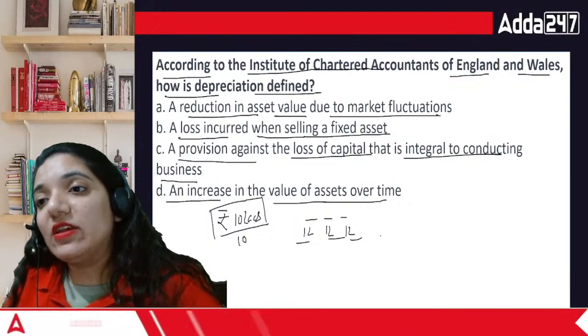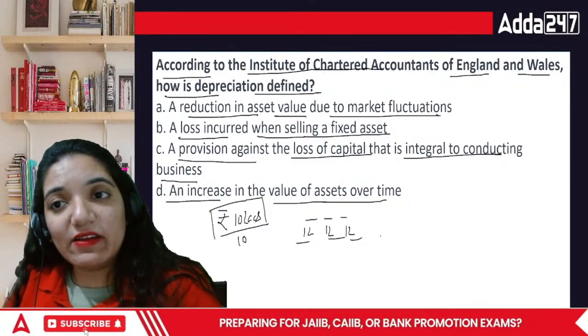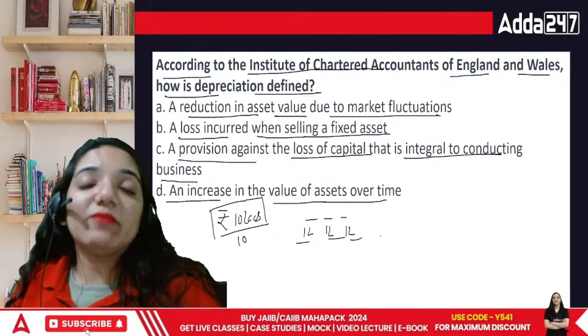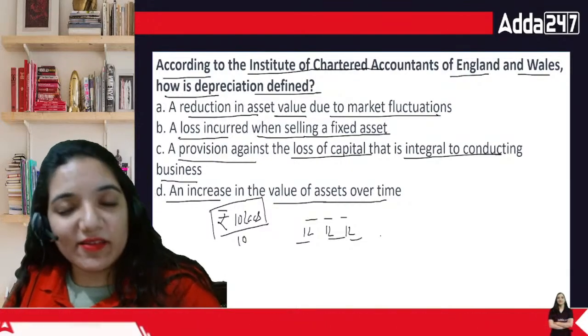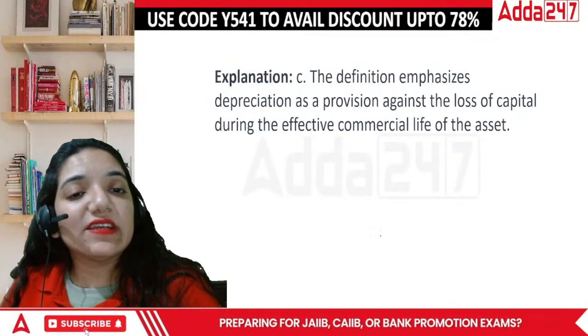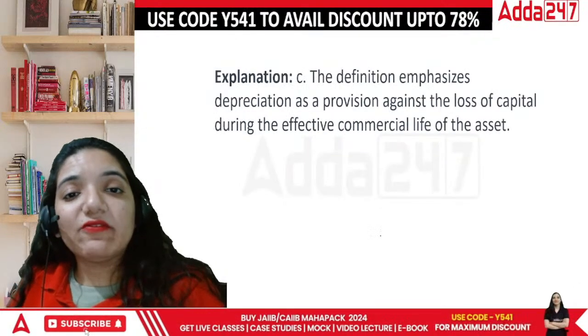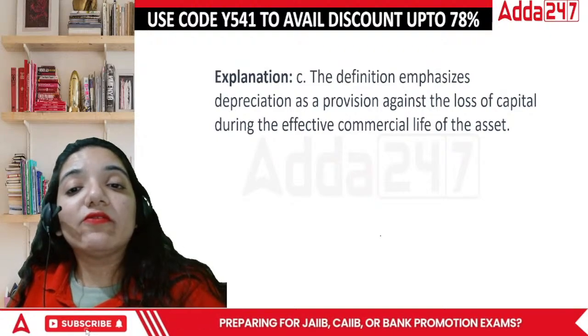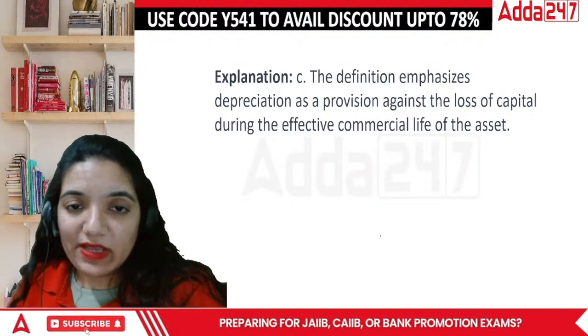Okay, every year we will reduce by 1 lakh and every year we'll try to save rupees 1 lakh. So after 10 years, at least whatever money we have got, we can buy another machinery. That particular thought process. This definition emphasizes the provision against the loss of capital during the effective commercial life of the asset.